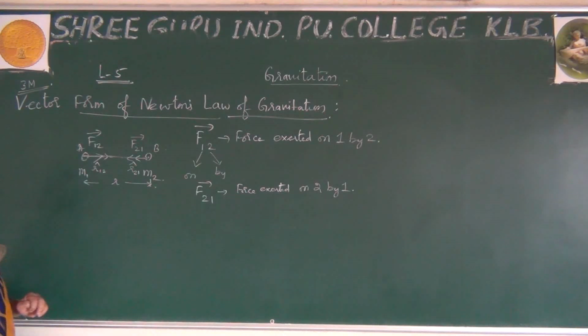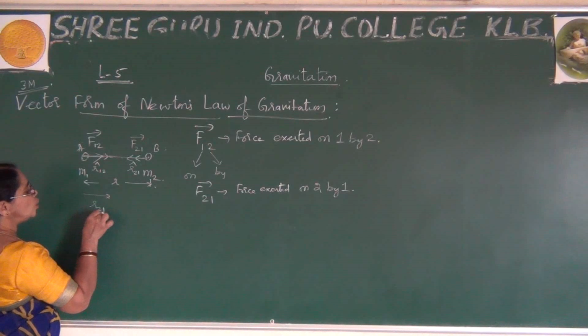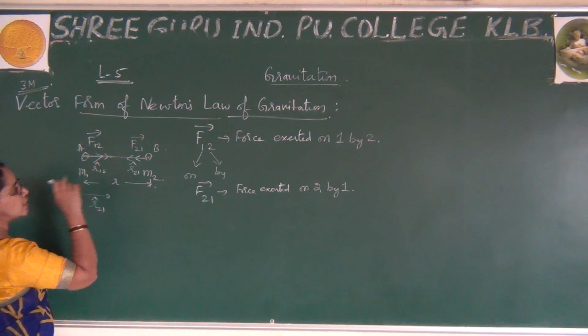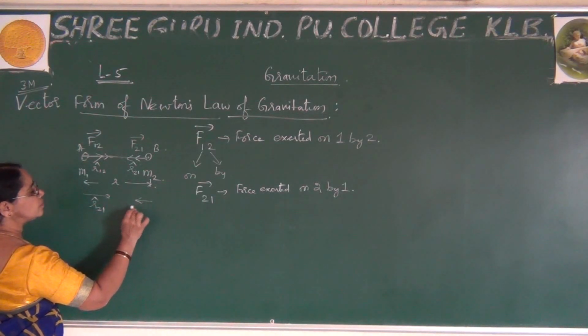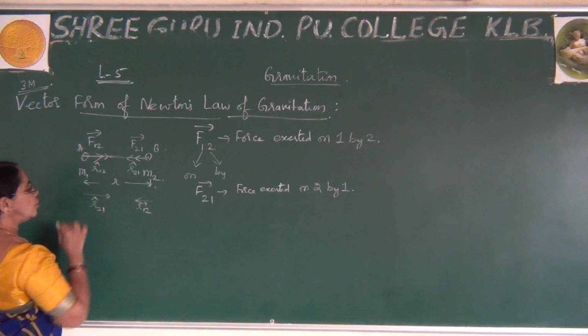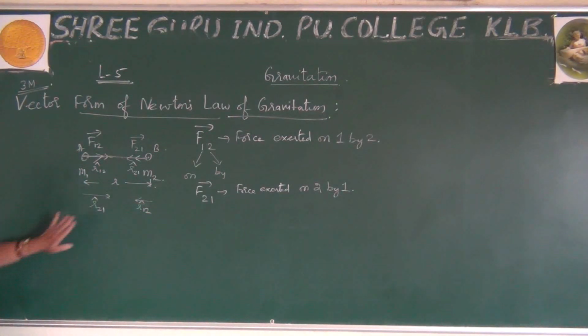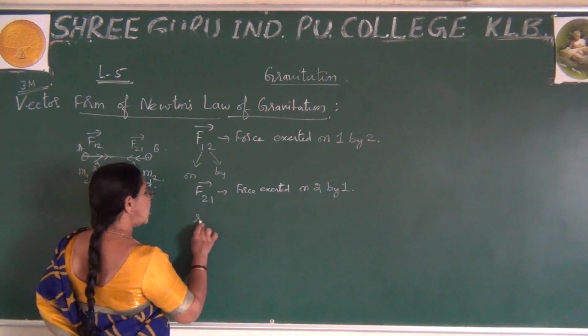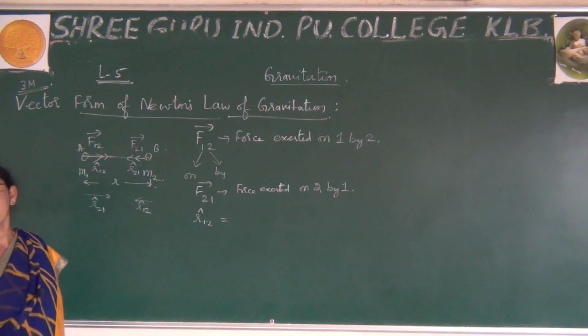For your convenience, I can also write this as the R21 vector, directed towards this side, and this as the R12 vector. I will write the unit vector in this way; this is called a unit vector.